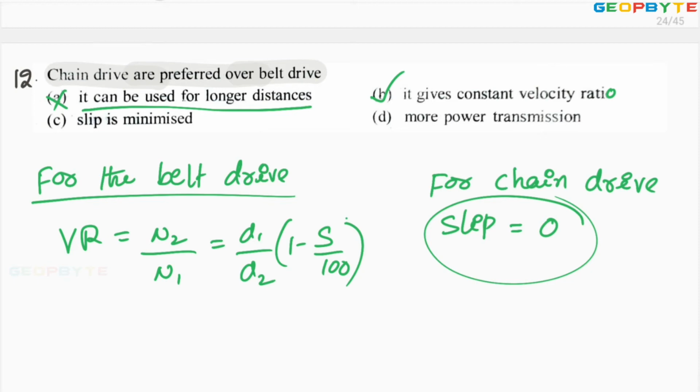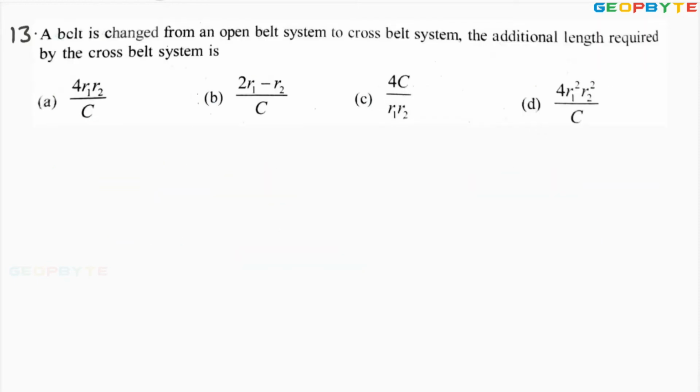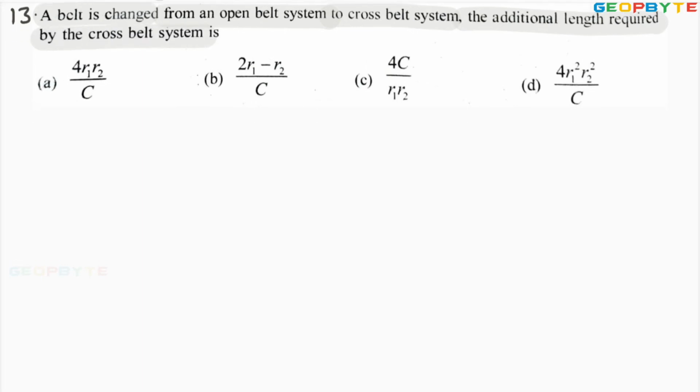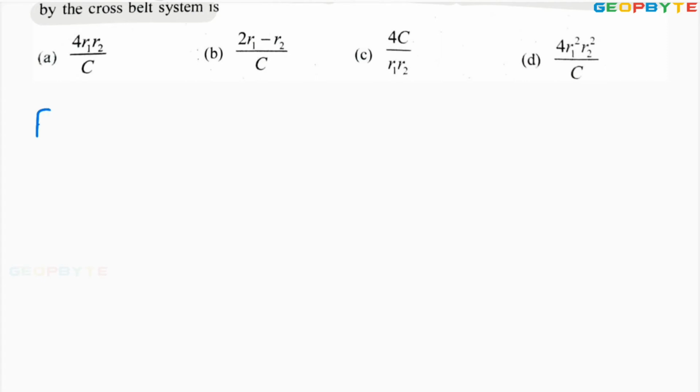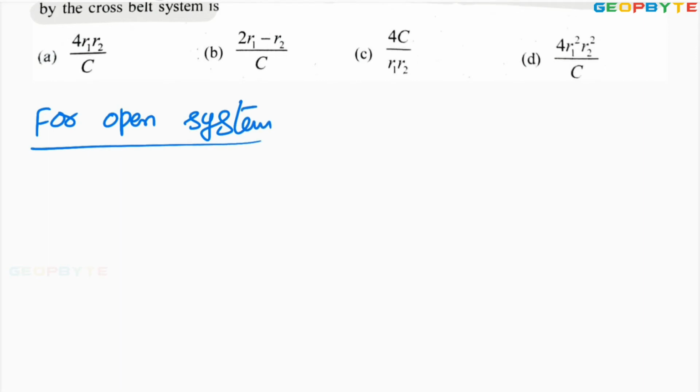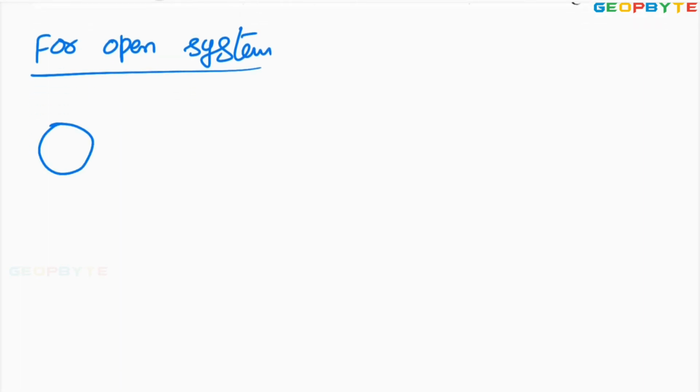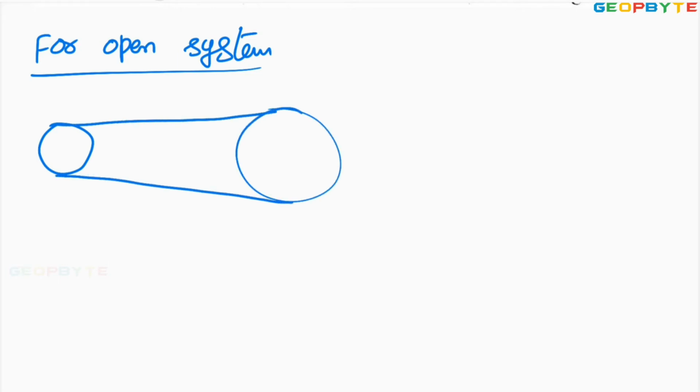Let us take another problem. Look at the next problem. A belt is changed from open belt system to crossed belt system. The additional length required by the crossed belt system. It is like this. For open system, the arrangement may be like this, the two pulleys are connected by a belt like this.